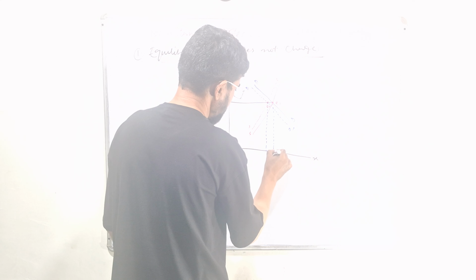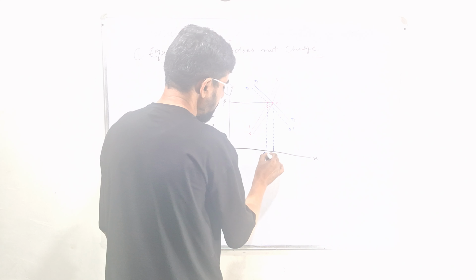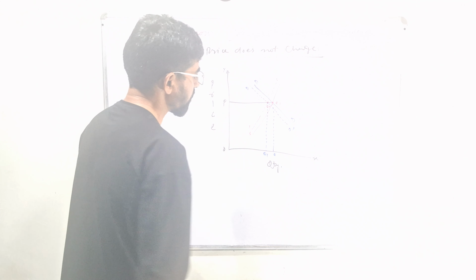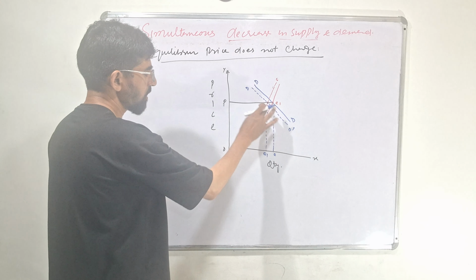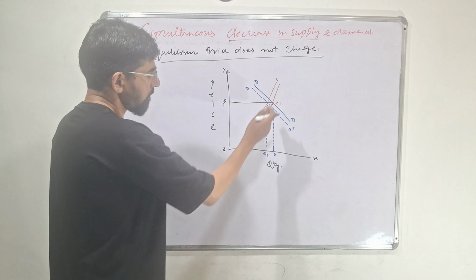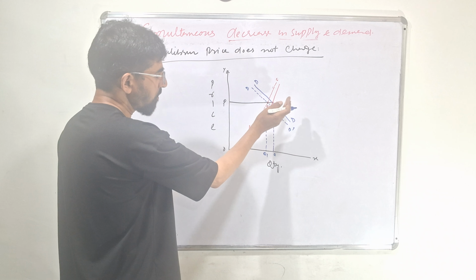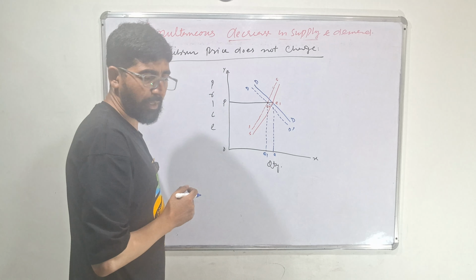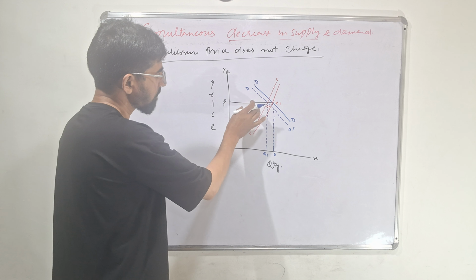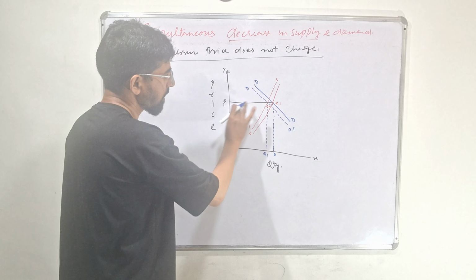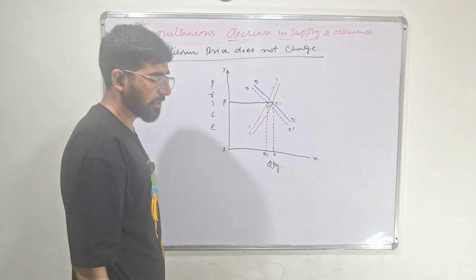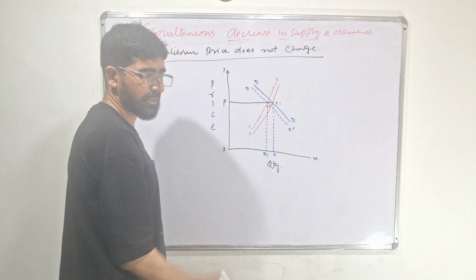For example, this is the initial quantity Q. Now quantity has changed to Q1 at the new equilibrium E2. This is E1, this is E2. What is happening? Both supply is changing here, and demand is also changing. But what we are observing in our analysis is that price does not change. At the same equilibrium price, both demand and supply are changing.